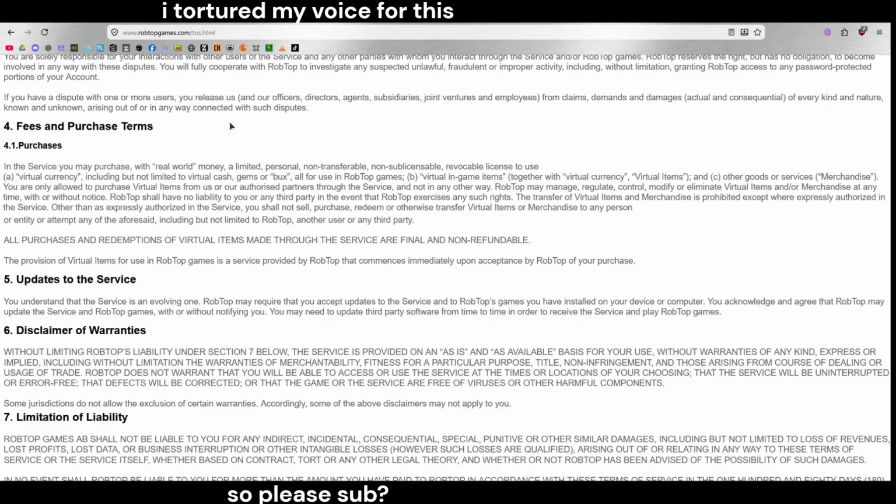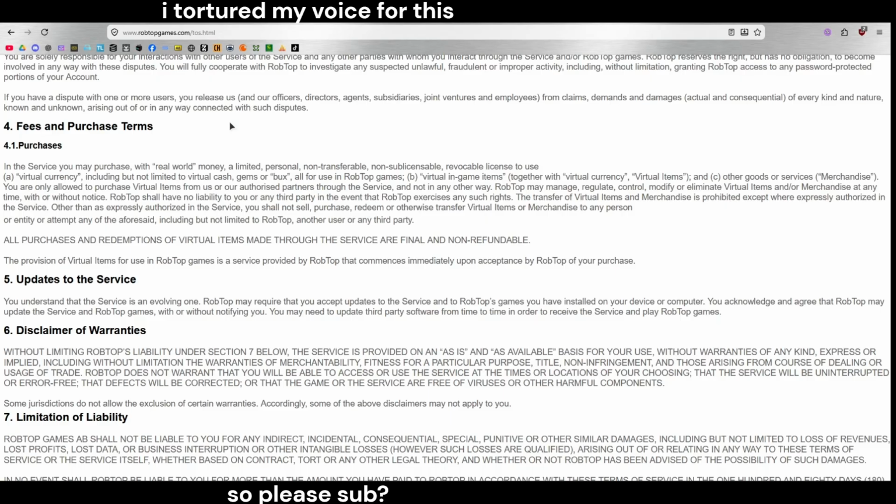All purchases and redemptions of virtual items made for the service are final and non-refundable. The provision of virtual items for use in RobTop games is a service provided by RobTop that commences immediately upon acceptance by RobTop of a purchase.